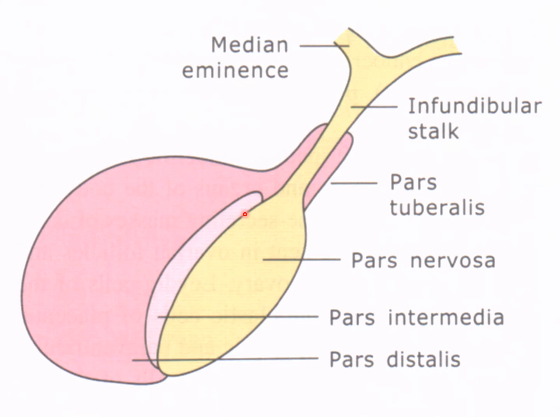Now division. The hypophysis, or pituitary gland, is divided into these parts. This part is the pars distalis. This part is the pars nervosa. In between there is a pars intermedia. And this one is the pars tuberalis and infundibulum stalk. This one is the median eminence.